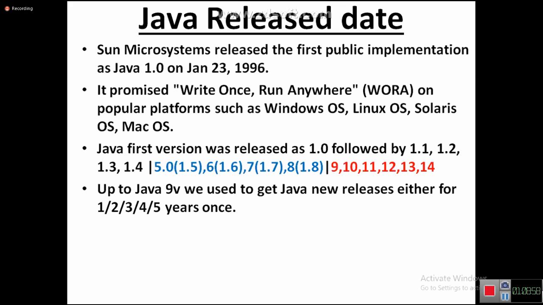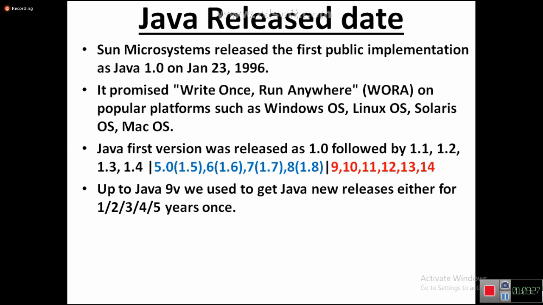Sun Microsystems, up to the Java 8 version, was releasing versions at a gap of 1 year, 2 years, 3 years, 4 years, 5 years. So what happened now? Finally, Java is getting a lot of competition from other languages, Scala, Python. These languages are telling that Java is outdated, Java is not having this feature, Java is not having that feature. My language is having those features, so develop your project using my features.